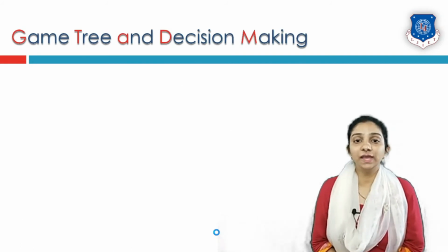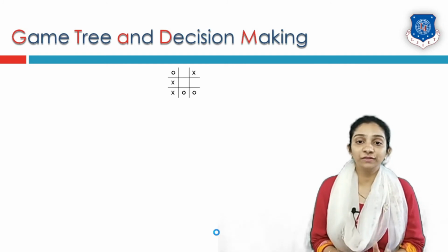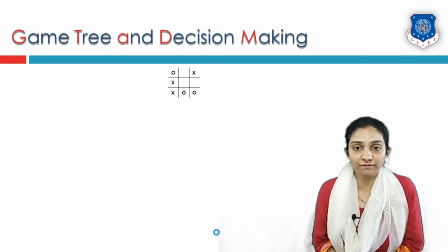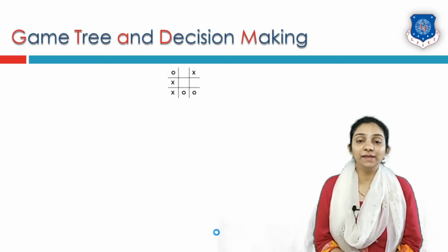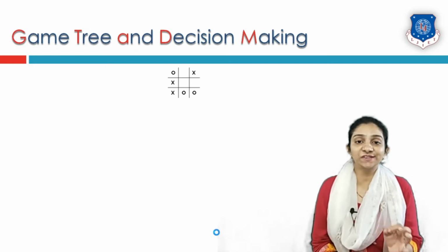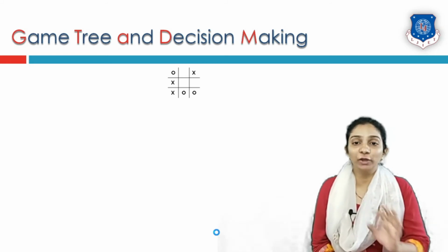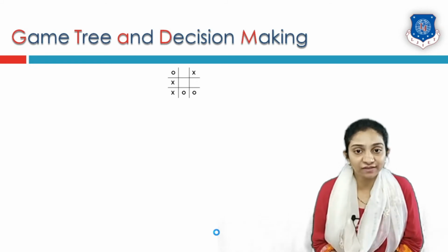Let us see the game tree and decision making. Say for example, this is the current board scenario. Players have played up to this particular level. Now the computer wants to decide where the next X should be put so that the game is won instantaneously without taking any more chances.